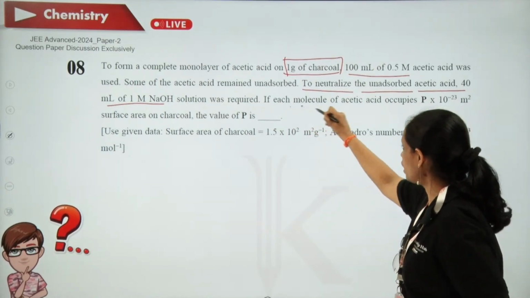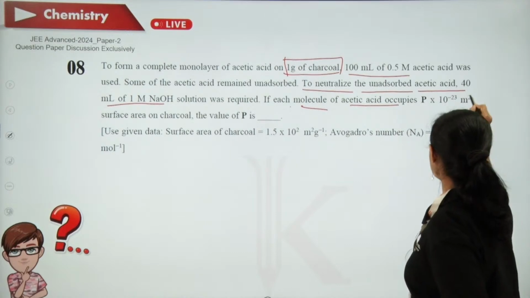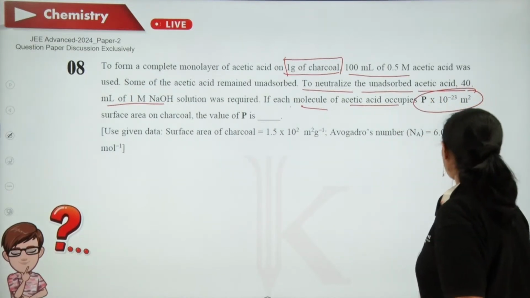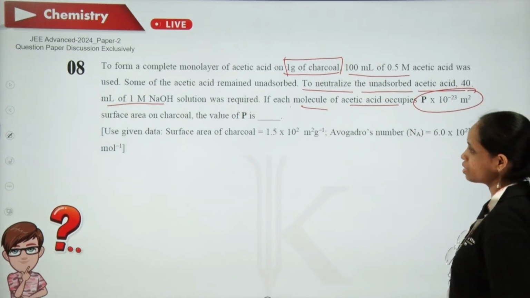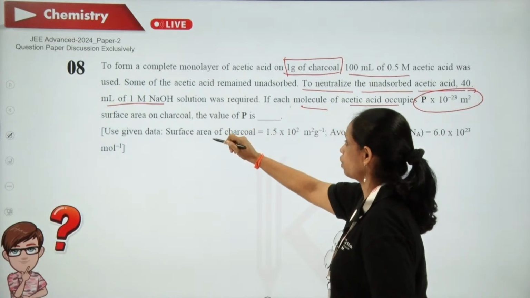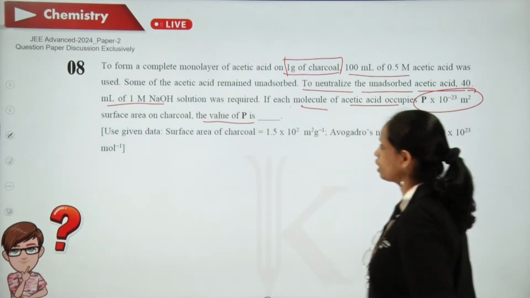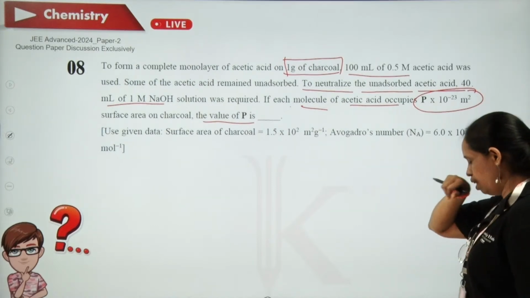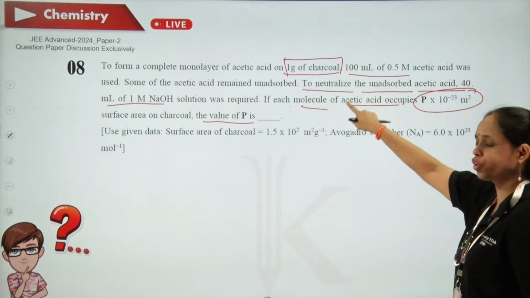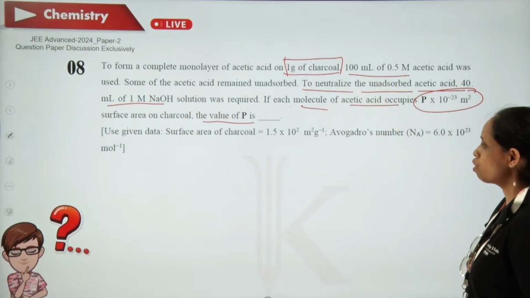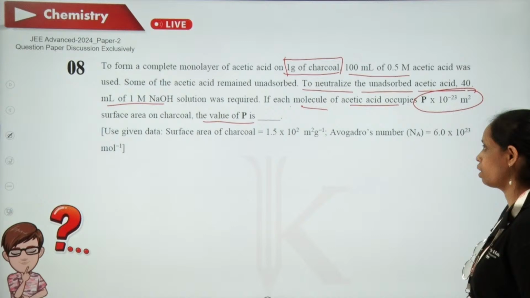If each molecule of acetic acid occupies P × 10^-23 m² surface area on charcoal, the value of P is. They are asking basically what is the area occupied by each molecule of this. So, how to go about this one?